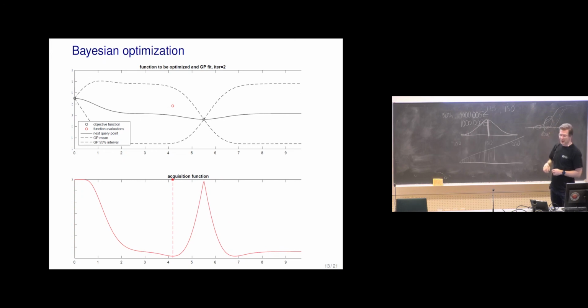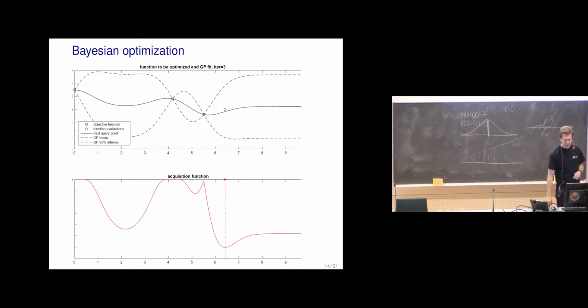We still have a lot of uncertainty, but we don't want to get the new observation here or here soon. But now it seems that maybe we should get an additional observation from there, and then from there.